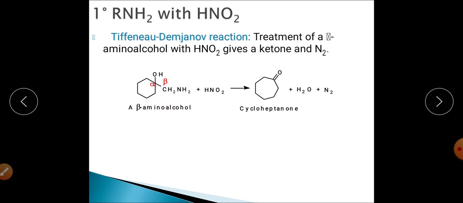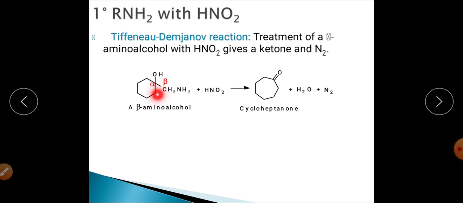Rearrangement in the case of carbocations is very common, right? So this carbocation will be rearranged: the bond between the carbon bearing the hydroxyl group and this particular carbon will be shifted towards this CH2 positive, right? When this bond shifts to the CH2 positive, the carbon which is now bearing the hydroxyl group will get the positive charge.